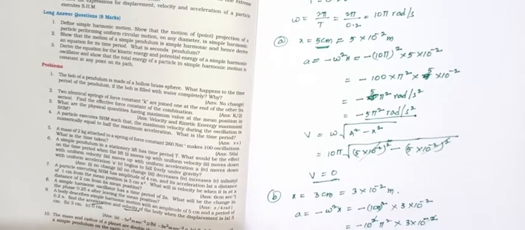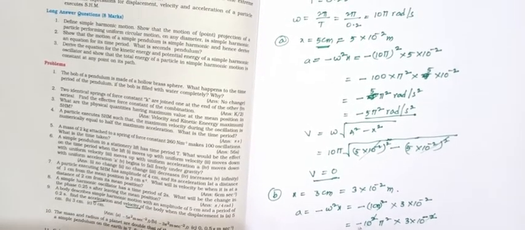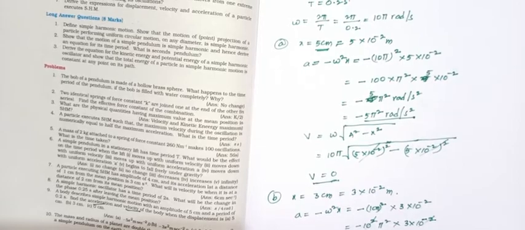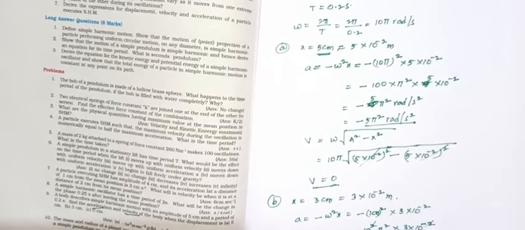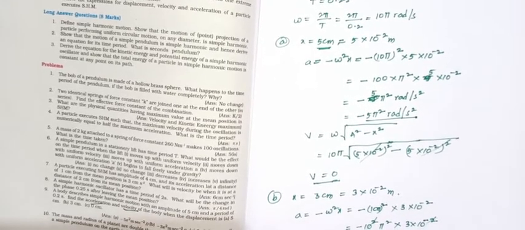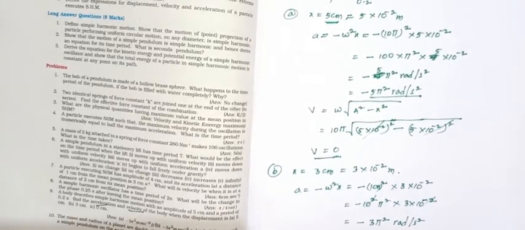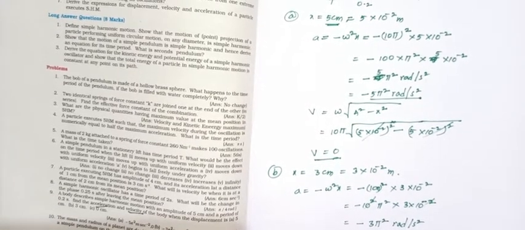The powers cancel, so acceleration is minus 3 pi square radian per second square.